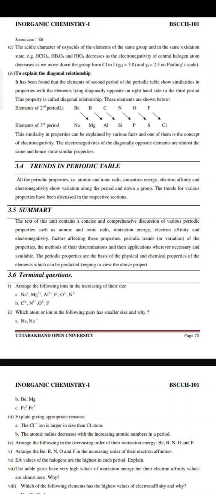Fourth is to explain the diagonal relationship. It has been found that the elements of the second period of the periodic table show similarities in properties with the elements lying diagonally opposite on the right-hand side in the third period. This property is called diagonal relationship. This similarity in properties can be explained by various facts, and one of them is the concept of electronegativity. The electronegativities of the diagonally opposite elements are almost the same and hence show similar properties. So this is the chapter periodic properties of inorganic chemistry. Thank you.